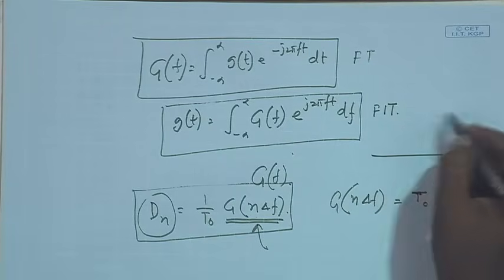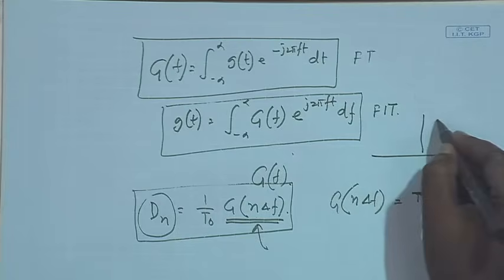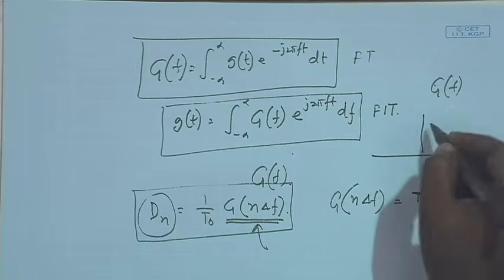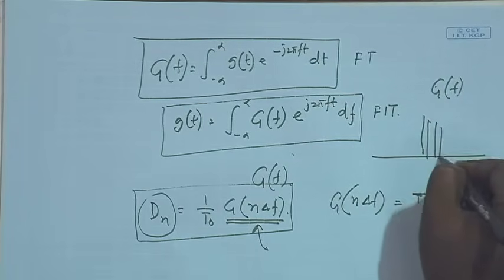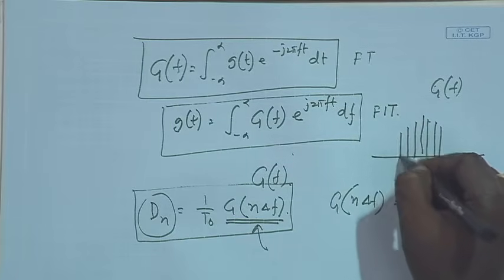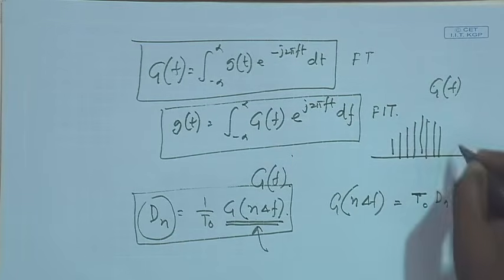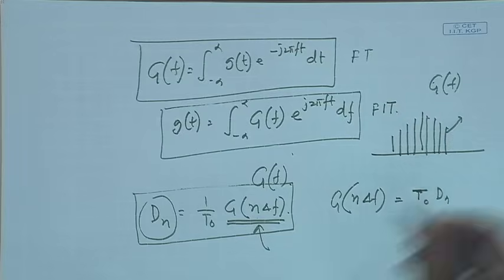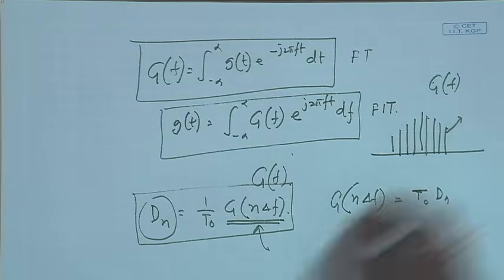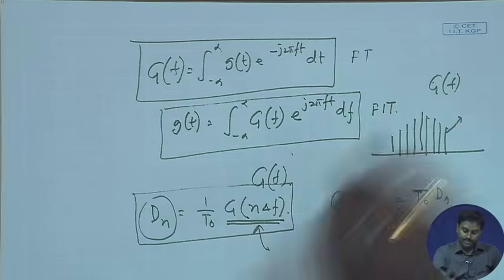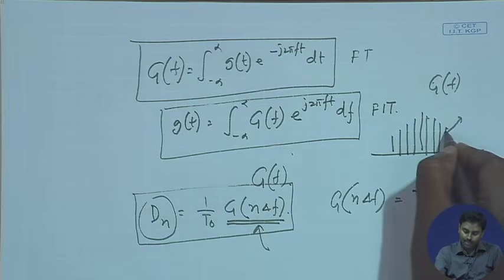So, what is happening? Suppose I have a particular Fourier transform representation G(f). Each one of these, for a particular value of n, is actually representing, suppose this is my G(f), that sample value.